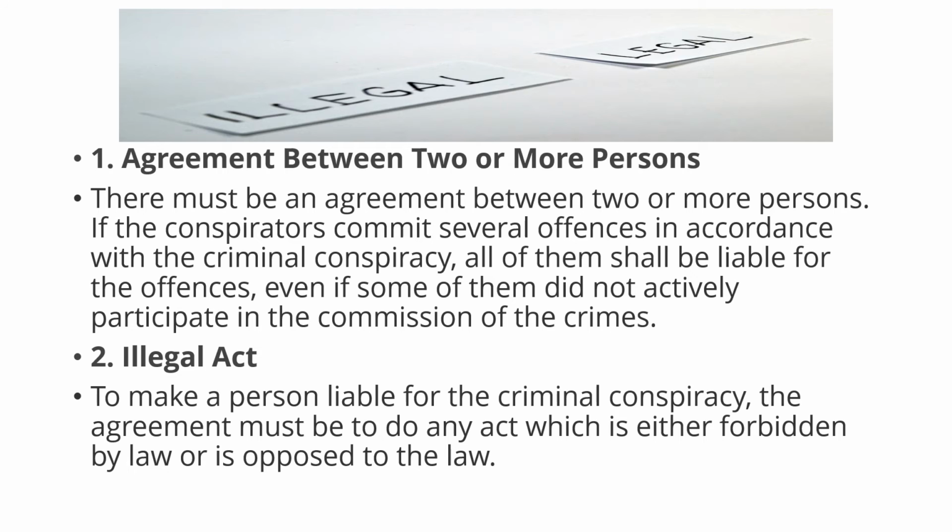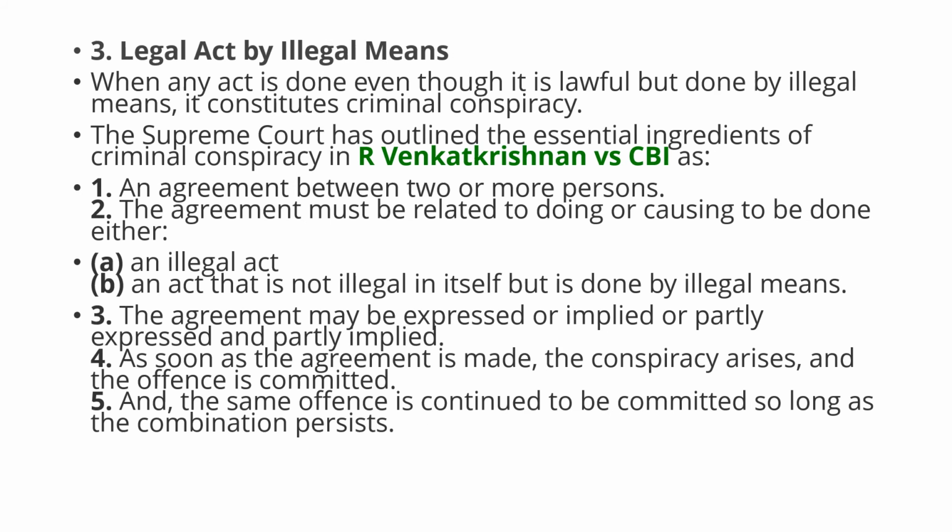And then we have the illegal act. To make a person liable for criminal conspiracy, the agreement must be to do any act which is either forbidden by the law or is opposed to public policy, as I told you earlier also. Then we have a legal act by illegal means. It doesn't matter whether you have done an act that is legal, if you have done that through illegal means.